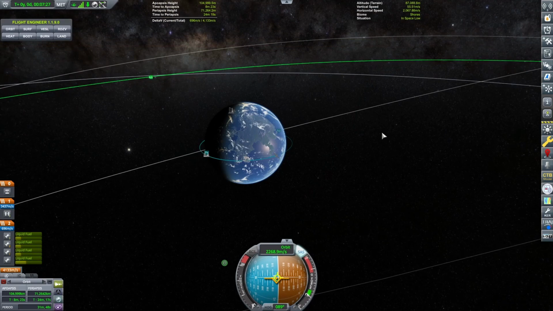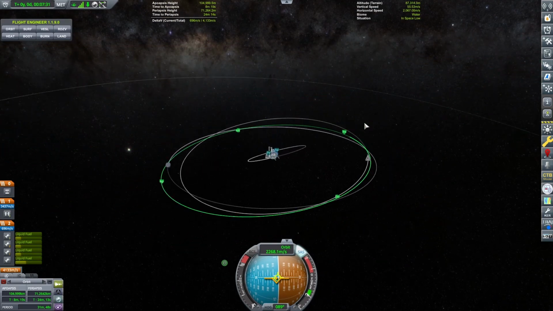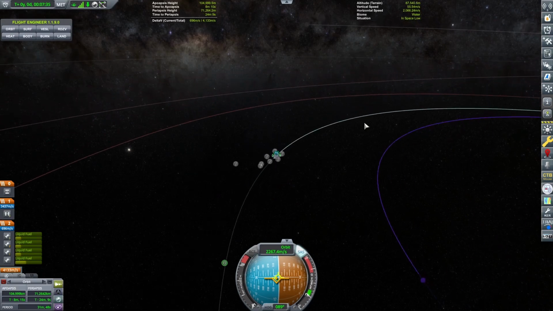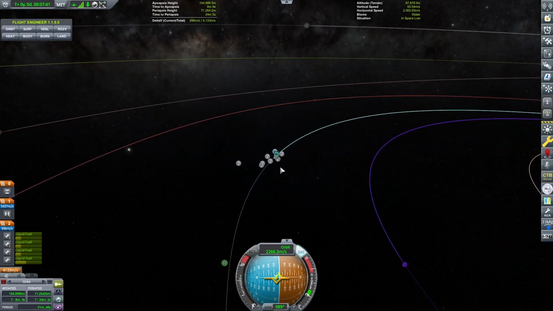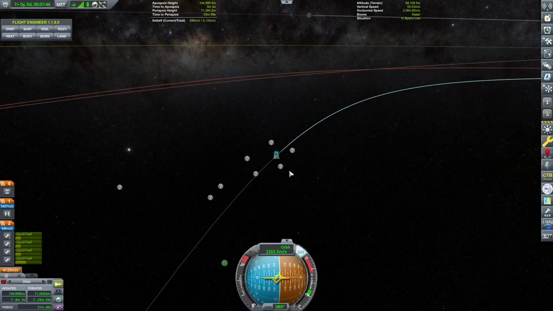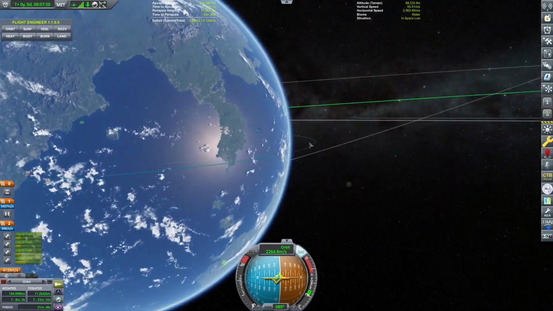One of the things that we can do is get a craft out in an orbit around the sun, Kerbol, and we can use a telescope to find out what these objects are. They're like asteroids and comets and stuff, so it's kind of cool. But we're not quite there yet.